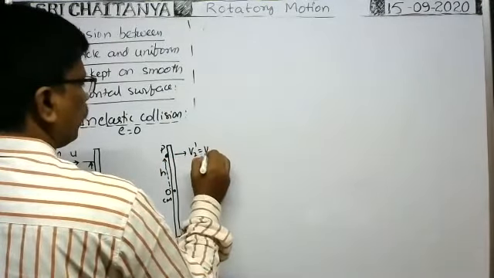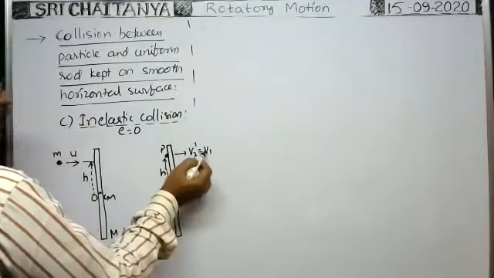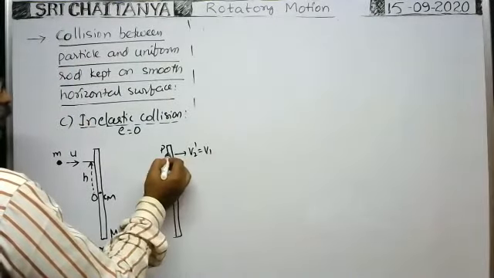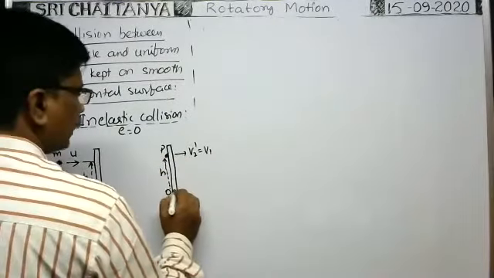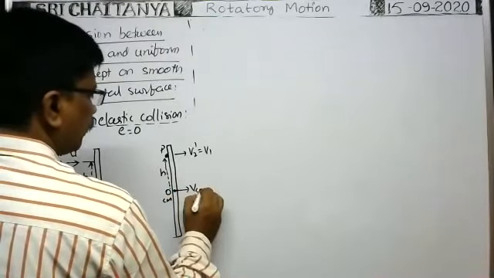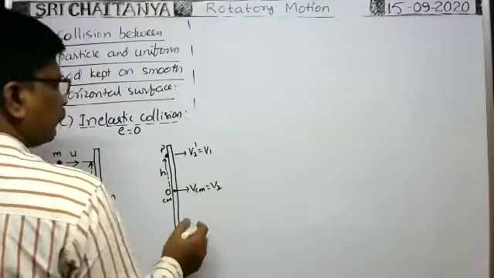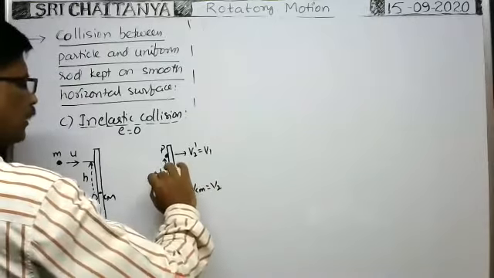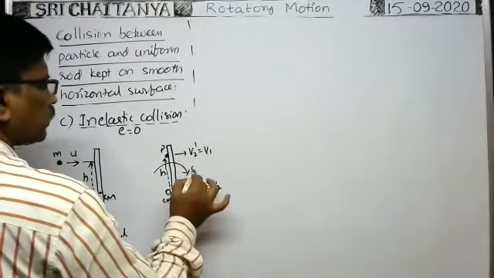v2 dash is equal to v1. After collision, the velocity of the particle is v1 and the velocity of this point is v2 dash. Next, after collision, the velocity of the central mass v_cm is equal to v2. And about this point, it rotates like this with angular velocity omega.